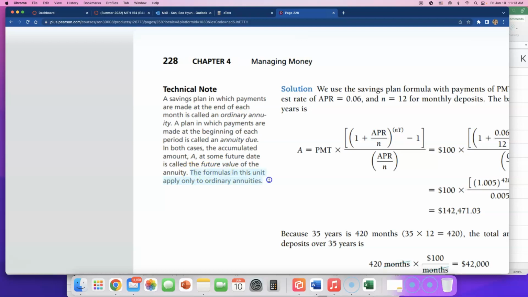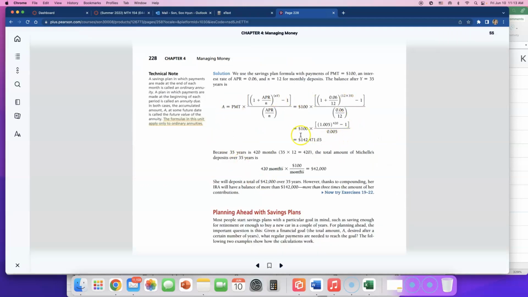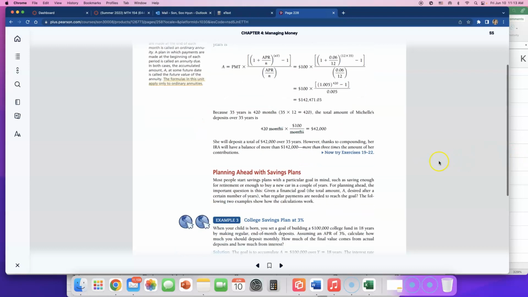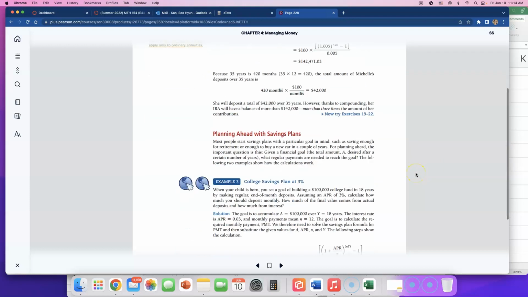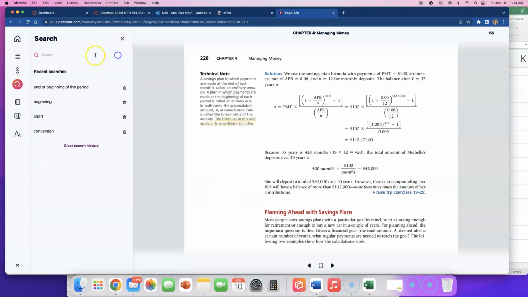The formulas in this unit, like in our course, apply only to ordinary annuities. So looking at that clue and looking at the formula that we use to calculate these numbers, I think you can now answer. But reach out to me and let me know if you need more information about ordinary annuities. Let me go search for that in our textbook.